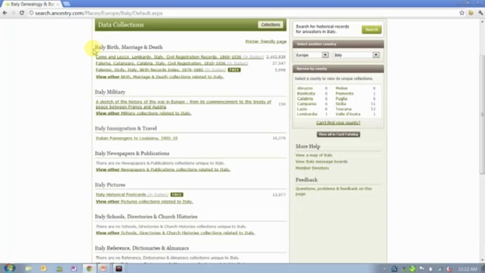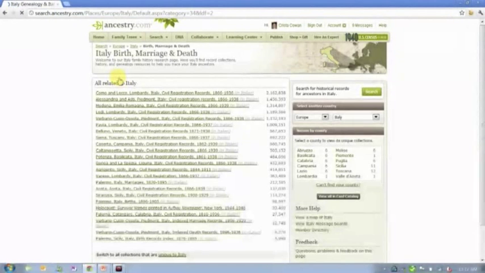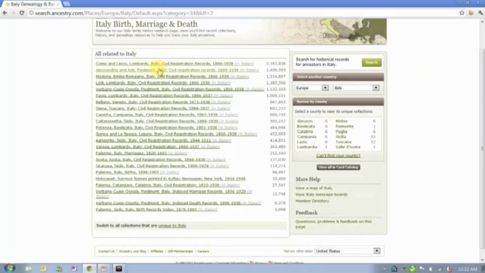Now, we list them by category. So you can see here we have Italy birth, marriage, and death, or Italy military, immigration and travel. And we can only show a few in each section, so the very bottom link in each section is going to take you to a full list. In this case, it's a full list of Italian birth, marriage, and death records. Then you can look at that full list, and in this case, it's mostly broken out by region or by town where we obtained those records. It gives you a record count of how many records there are in that collection, so you get an idea of the scope or the size of that collection.